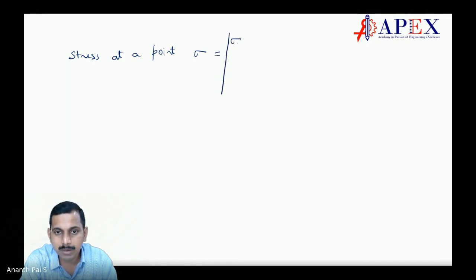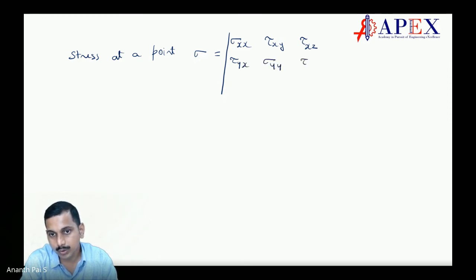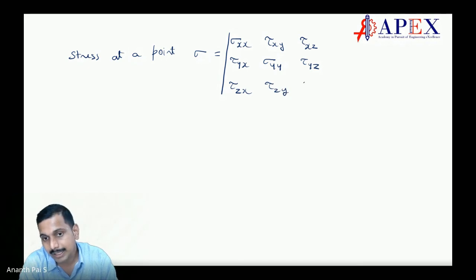It is sigma xx, tau xy, tau xz, correct? Then you have tau yx, sigma yy, tau yz, correct? Then you have tau zx, tau zy, and sigma zz, correct?